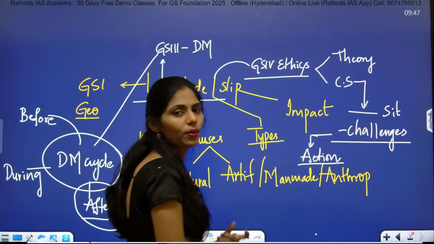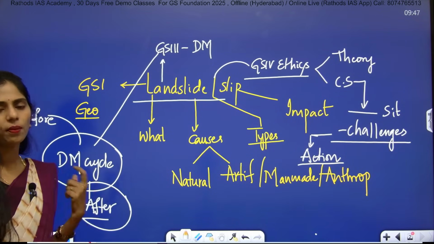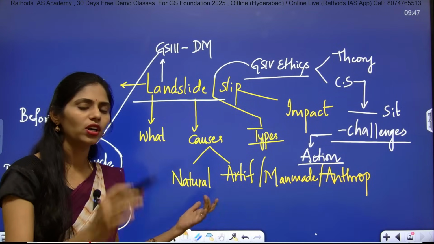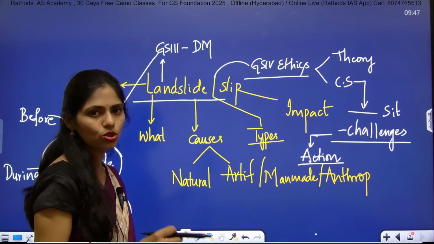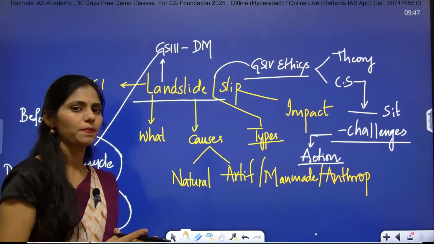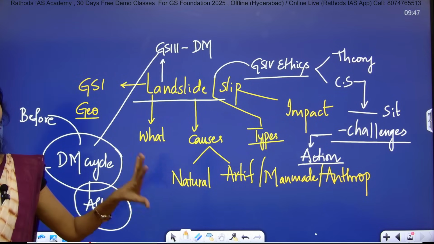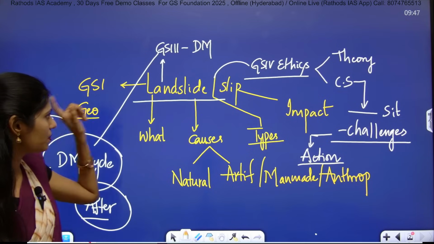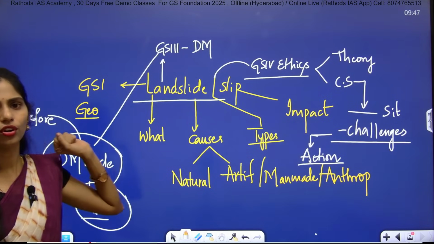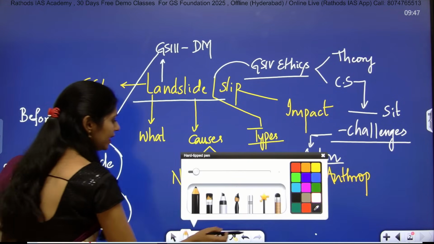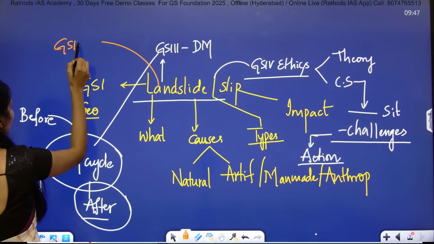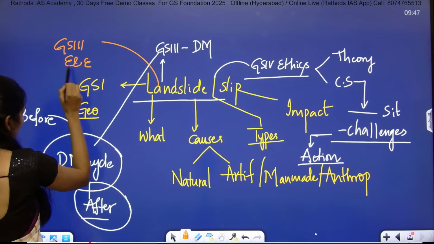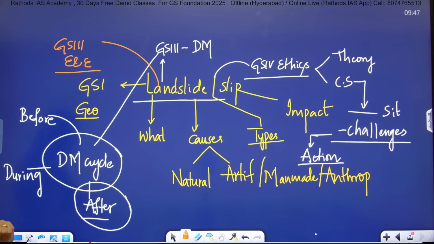And what are the options you have, and which option will you choose, or what are the demerits and merits of those options. In these ways you can get a question in your examination. Clear? So this is entirely from the GS paper 1, GS paper 3 and GS paper 4 point of view. And I can connect this article with one more dimension, that is GS paper 3 environment and ecology. Yes, we can link this article with environment and ecology.